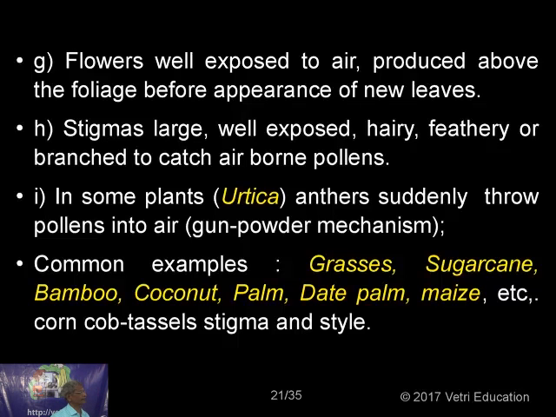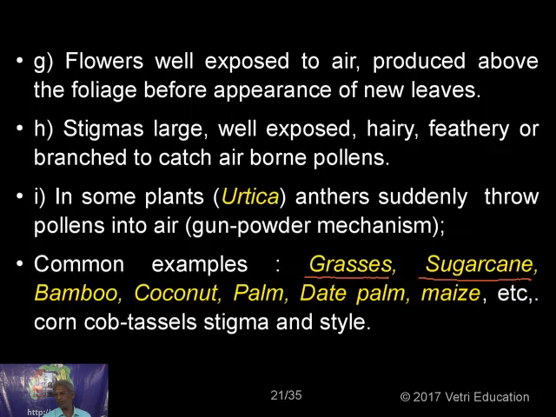Okay, fine. So in some plants, anthers suddenly throw pollen into the air. There is a gunpowder mechanism. Common examples are grasses. As I was telling you, most of these plants come under the Gramineae family, the Poaceae family. Most of the agricultural crops come under this category, because when a crop is agricultural, any number of insects will not be able to do this function. Even if millions of insects are coming, it becomes impossible.